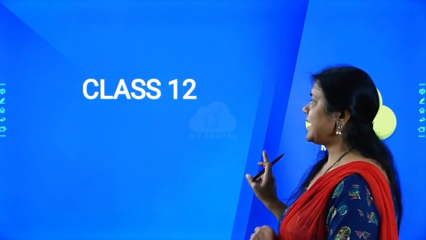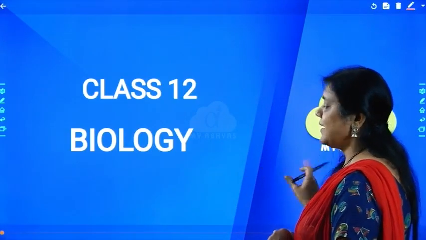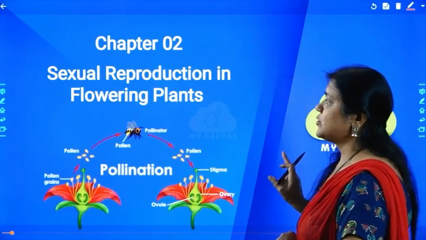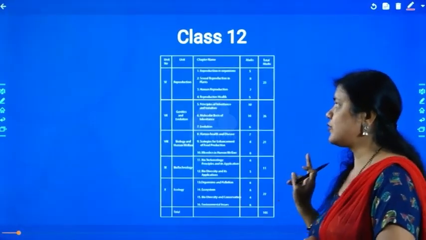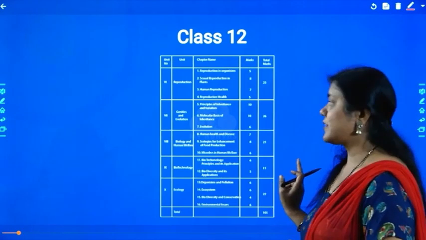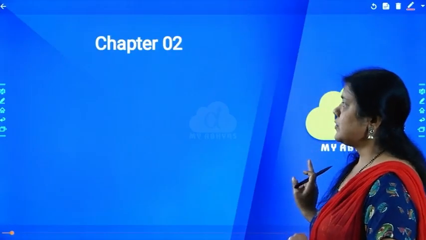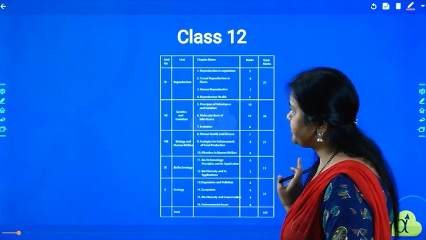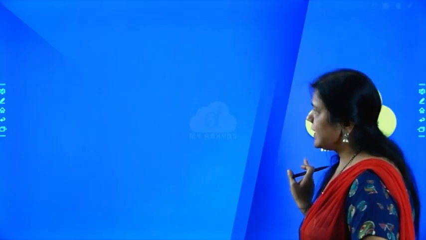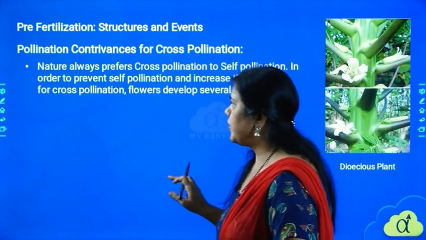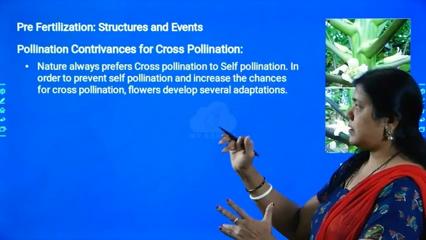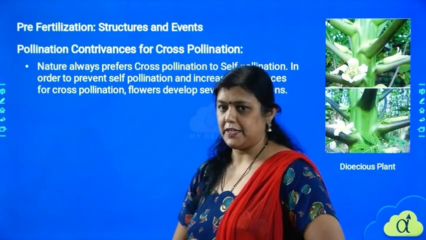So let us see what exactly we have in this chapter next. Sexual reproduction in flowering plants. These are the initial slides, and we also know this chapter has a lot of importance. I have told you so many times. Now today's class will be talking about pollination contrivances for cross-pollination.